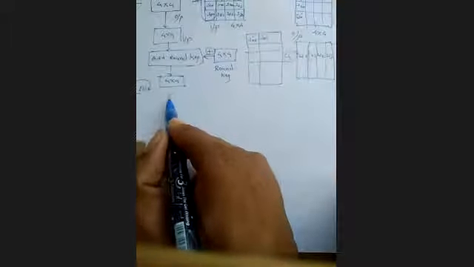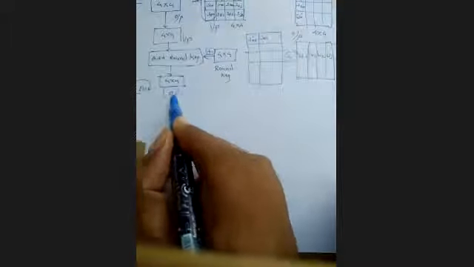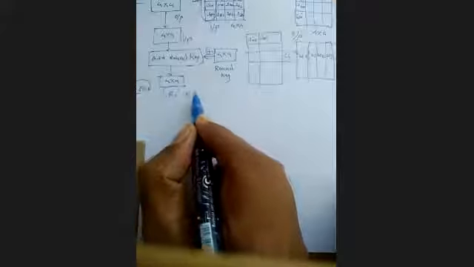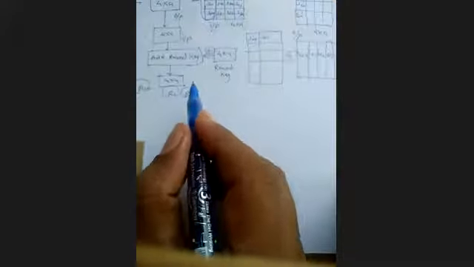Likewise you have to complete round 2, round 3, round 4, round 5, up to round 9.